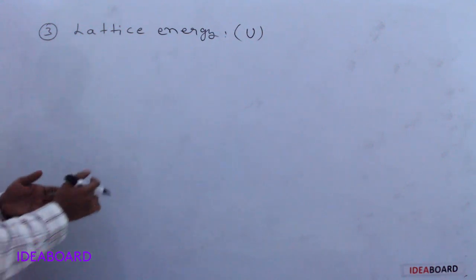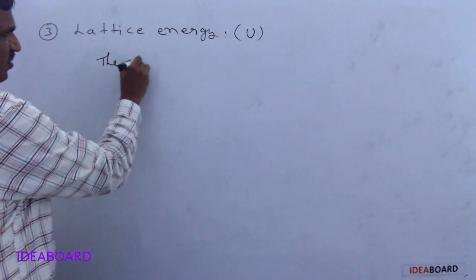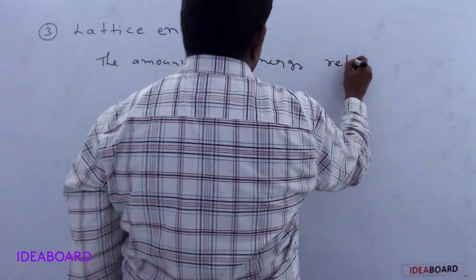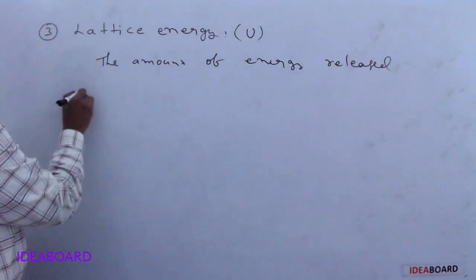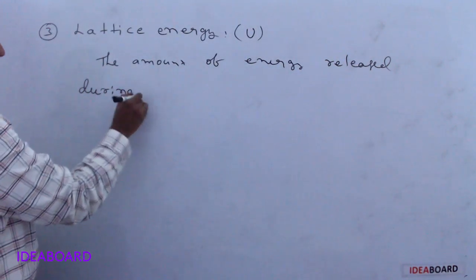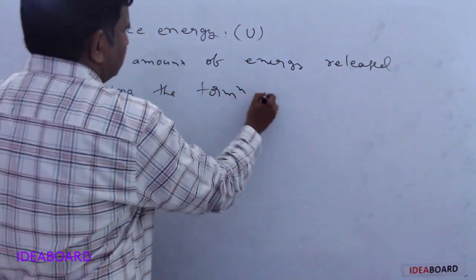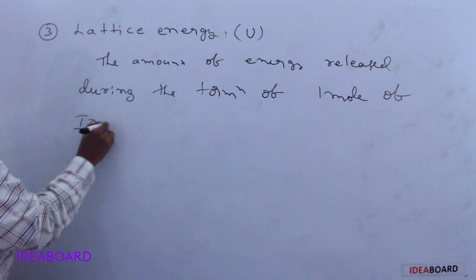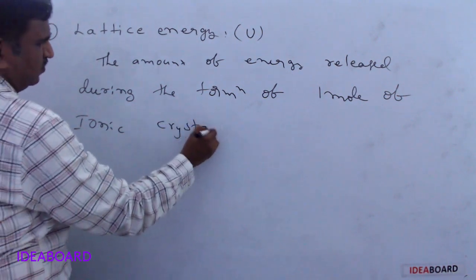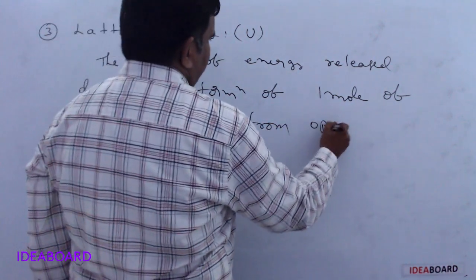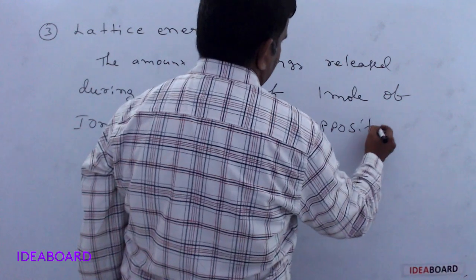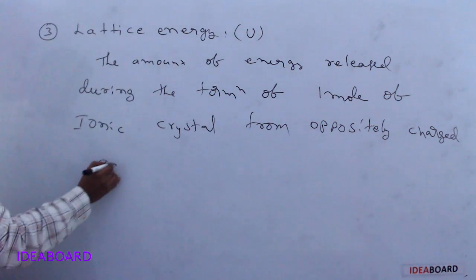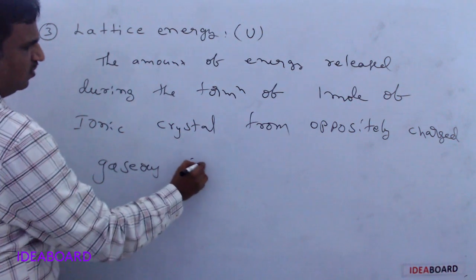Lattice energy is the amount of energy, always released, during the formation of 1 mole of ionic crystal from oppositely charged gaseous ions.